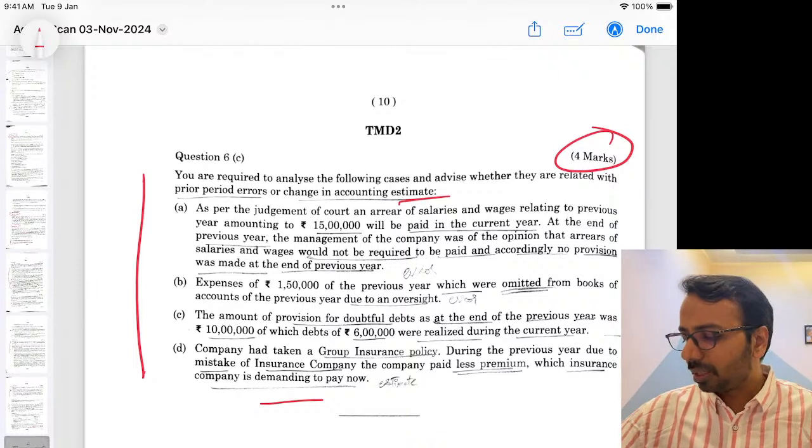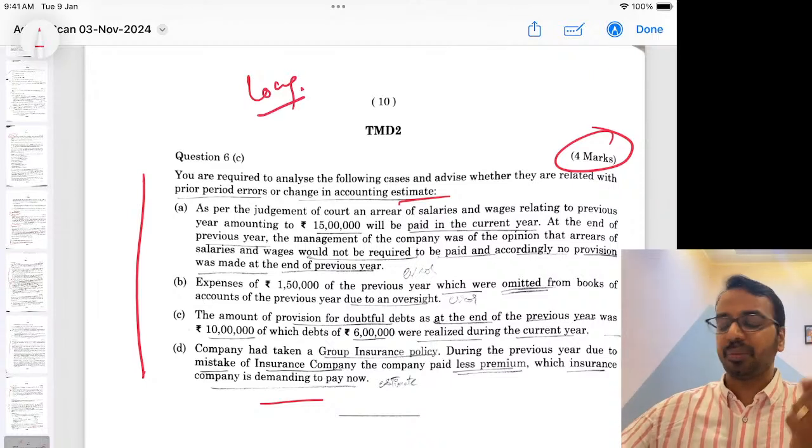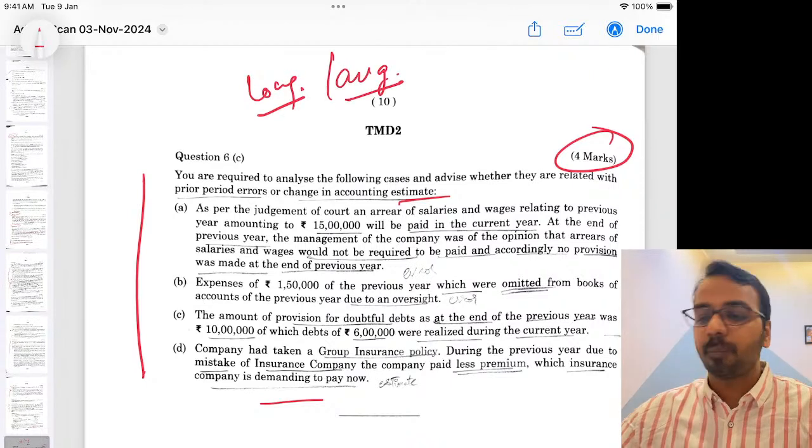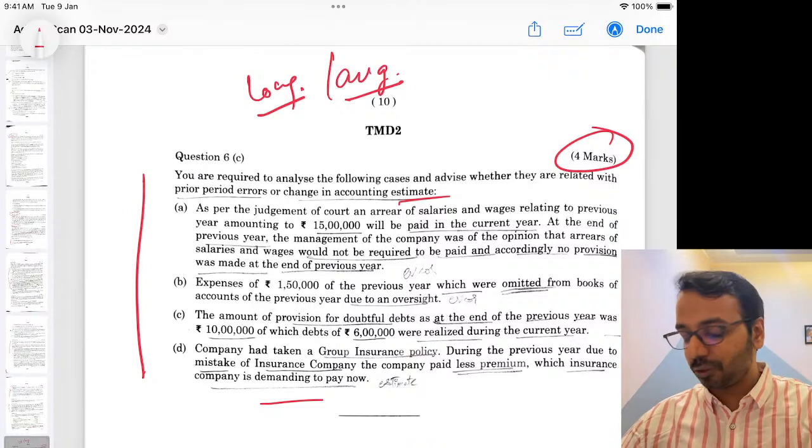So largely the paper is slightly long, because a lot of journal entries have been asked, and it is an average paper, right? If you have any disputes on the MCQ solutions, you can ask me.